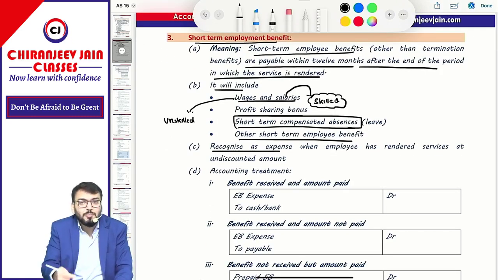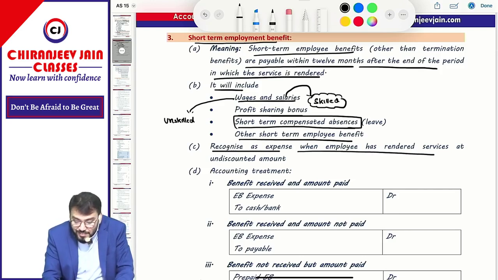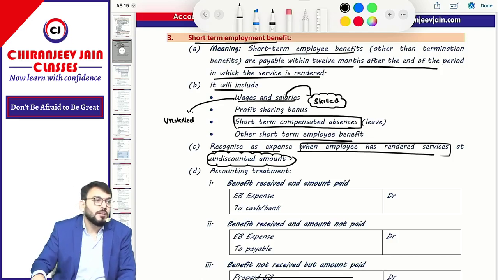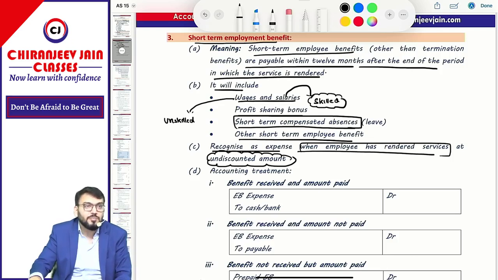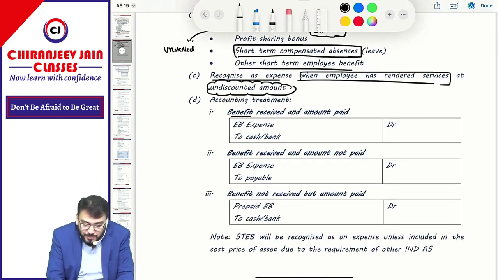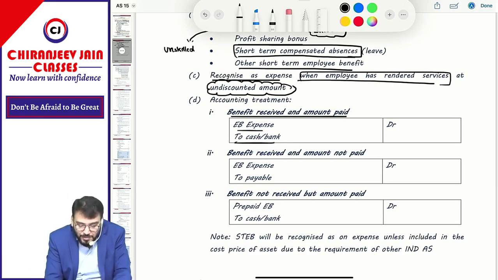Means short-term employment benefit will be recognized as an expense when the employee has rendered services, at which amount? At undiscounted amount. This is the principle for recognition and measurement. So we need to recognize as an expense in the year in which the employee has rendered services at an undiscounted amount. Means simply speaking, what would be the journal entry? Benefit received and amount paid. So journal entry: EB expense account debit, bank.